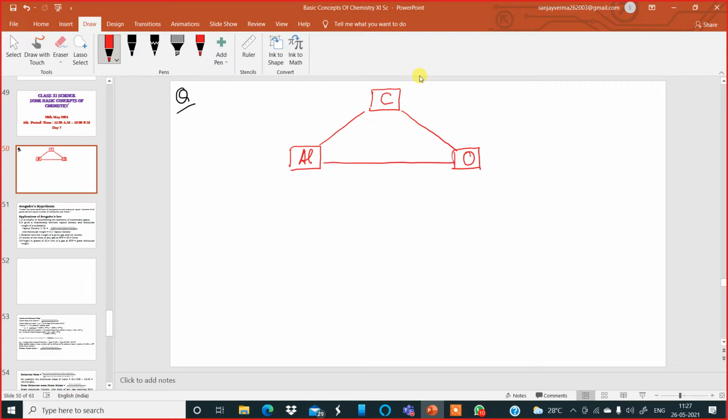So aluminum and oxygen forms aluminum oxide. Carbon and oxygen forms carbon dioxide. Therefore, if you combine aluminum and carbon, it will form aluminum carbide. The formula of aluminum carbide is Al4C3.